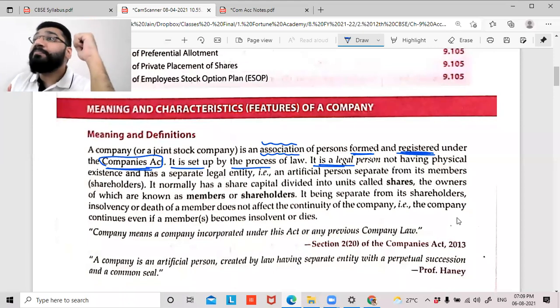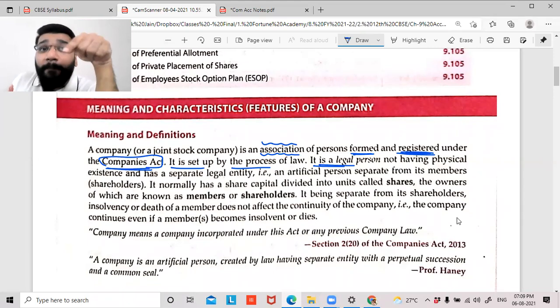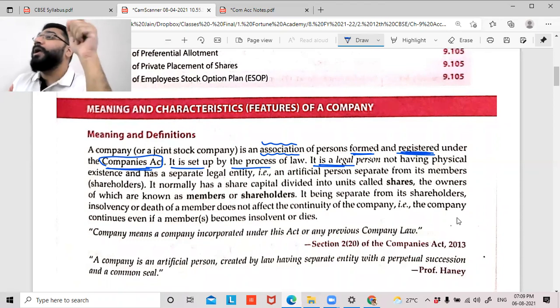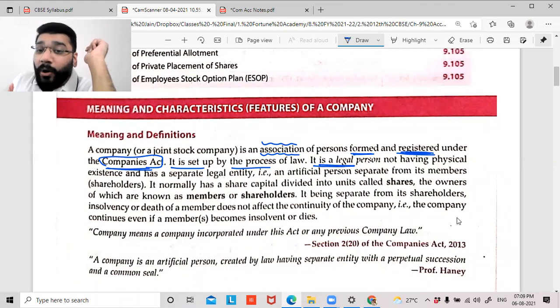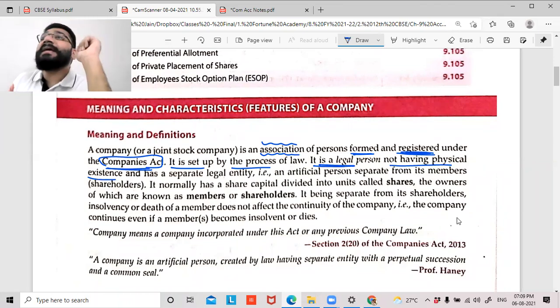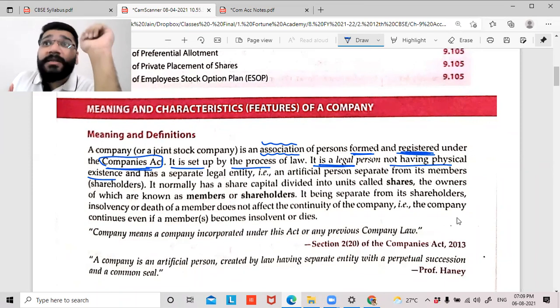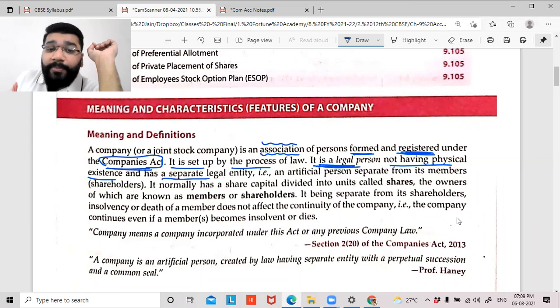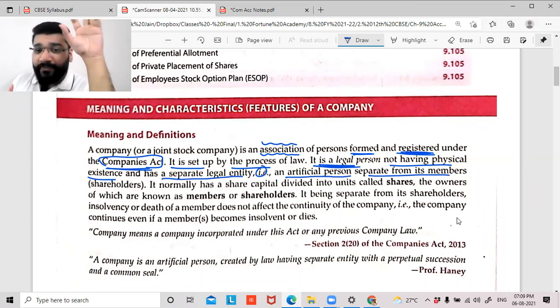So why do they call it a person? Because law says that company, you are a person, but you're not a natural person, you're an artificial person. So it is a legal person not having a physical existence. We human beings are natural persons having some physical existence. Artificial person does not have any physical existence. So a company is a legal person not having a physical existence and has a separate legal entity. That is an artificial person separate from its members.